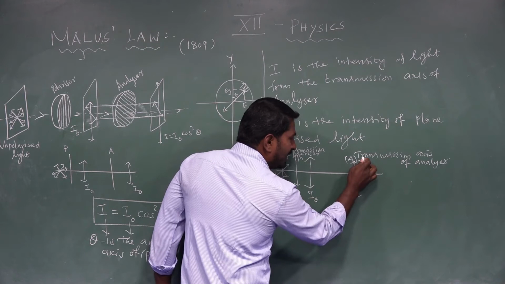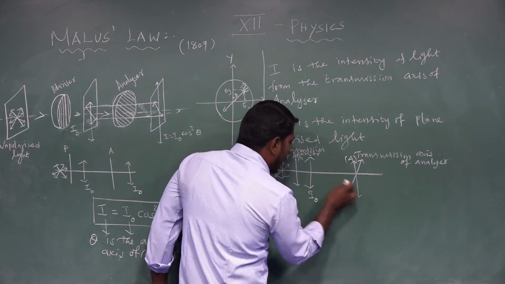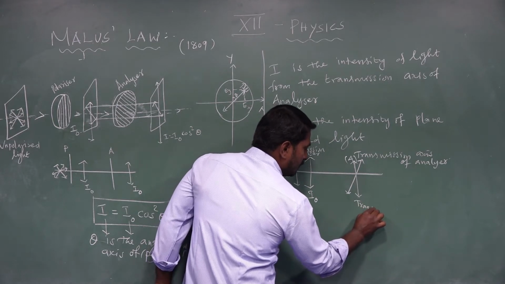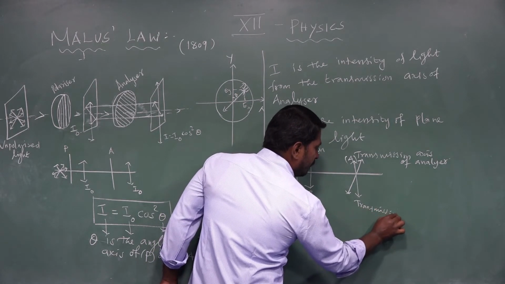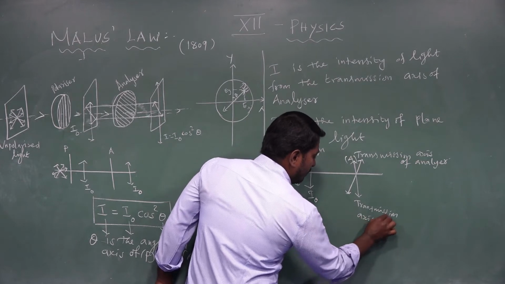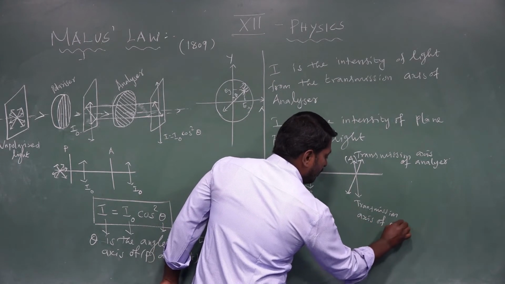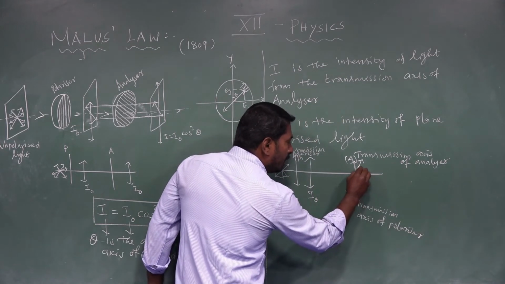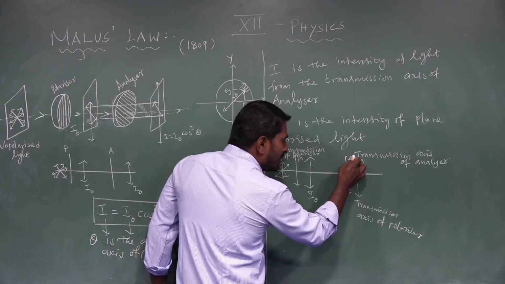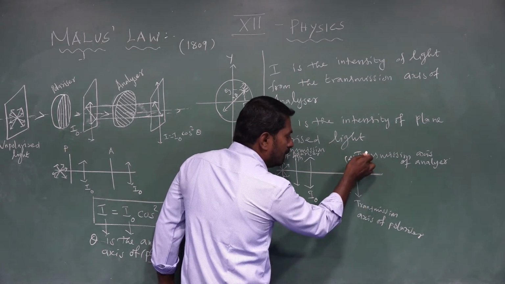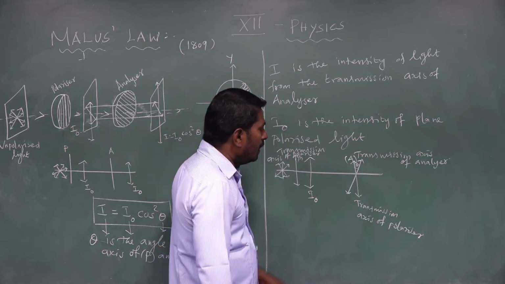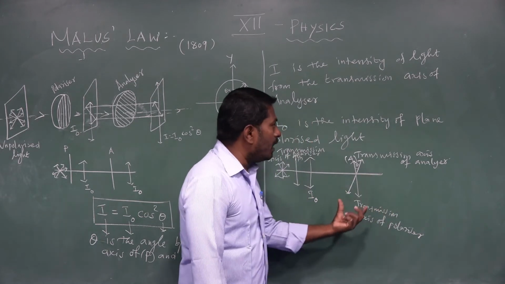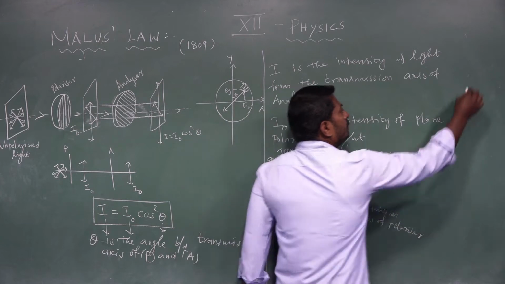This is the transmission axis of the analyzer. It is actually the transmission axis of the polarizer. Theta is the angle between the transmission axis of the polarizer and the transmission axis of the analyzer. How much intensity of light comes out from the analyzer can be calculated by using Malus law.